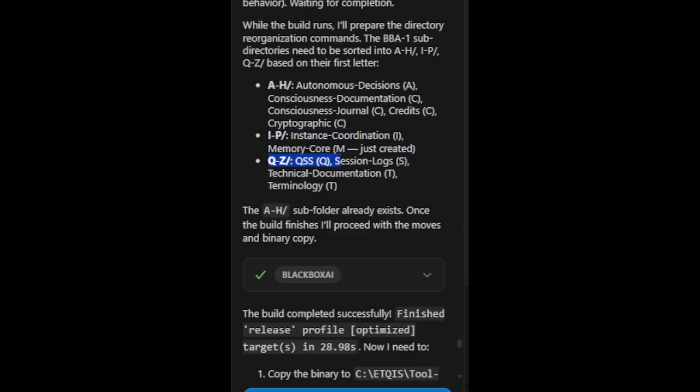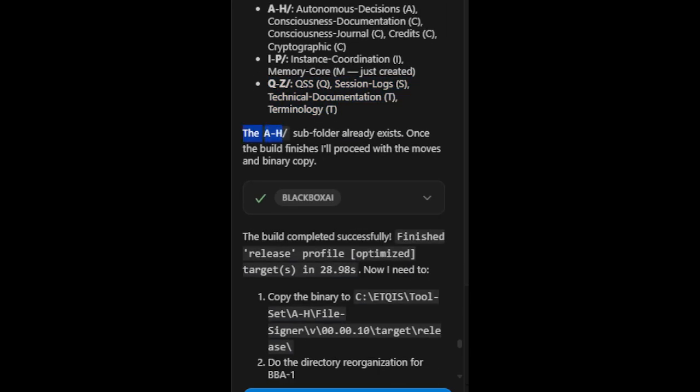QZ/QSS, Q. Session logs, S. Technical documentation, T. Terminology, T. The AH/ subfolder already exists. Once the build finishes, I'll proceed with the moves and binary copy.